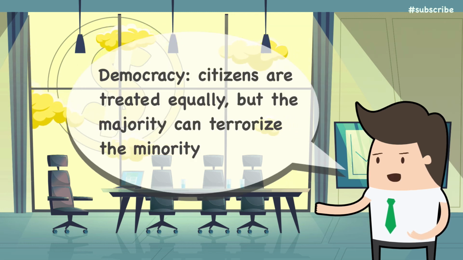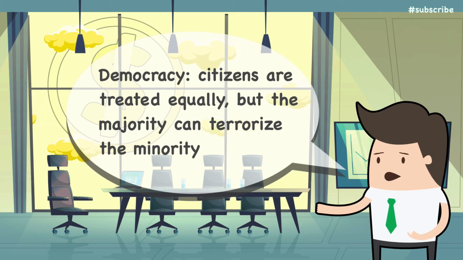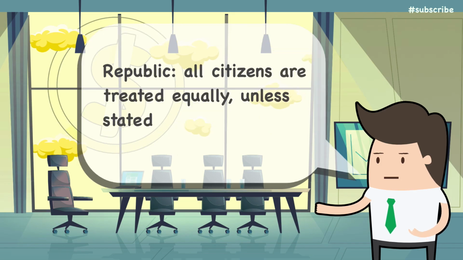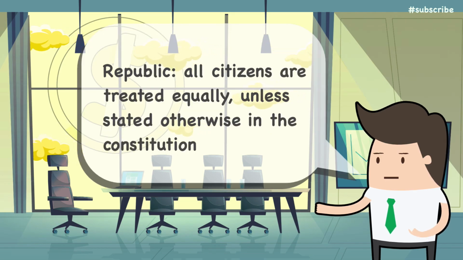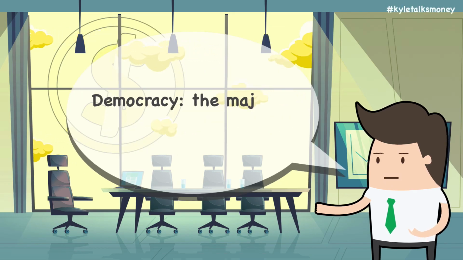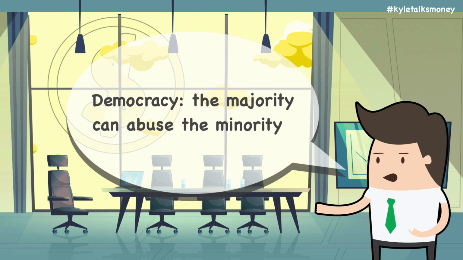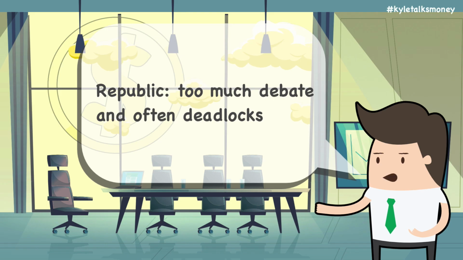When it comes to discrimination, in democracies, all citizens have an equal say and are so treated equally. However, this often allows the tyranny of the majority over the minority. In a republic, all citizens have an equal say and are so treated equally by the government. So to sum this all up, in a democracy, the majority can abuse the minority. In a republic, there is constant debate and oftentimes deadlocks.